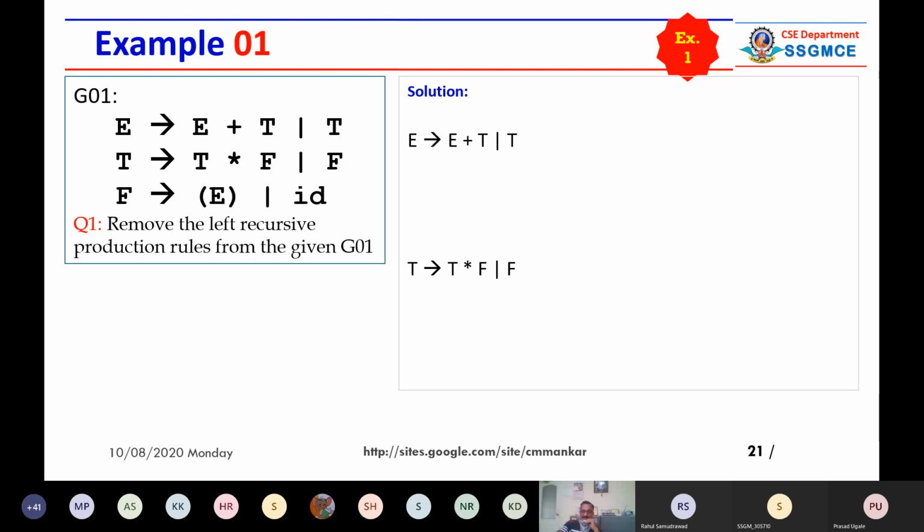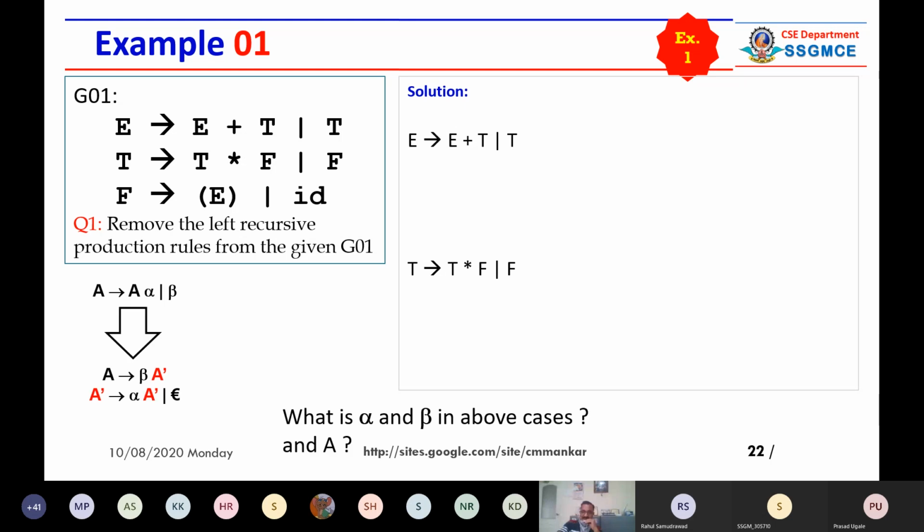So you have to match this pattern. This is a pattern. So you have to match this pattern with the given pattern. So this is your pattern. This is in the left bottom corner. So you have to convert this pattern into the left pattern. So what you have to do? You have to identify what is alpha and what is beta in the given production rule.